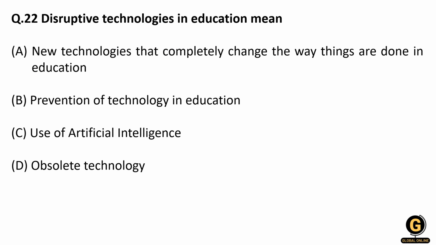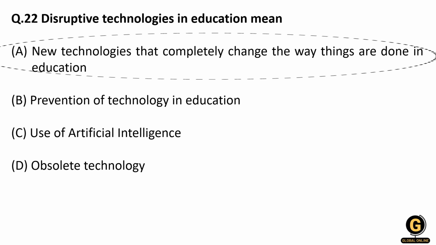Disruptive technologies in education means... So friends, first understand what is disruptive technology. Disruptive technology means a technology which replaces the existing technology, completely destroys the existing technology. A simple example I will give. In 2010 or before that, we used to do normal calls, right, via SIM card. Now everybody is doing online calls, right, via WhatsApp and all other apps. So that way it has completely disrupted the cell phone calling market, right? So that's why we call it disruptive technology.